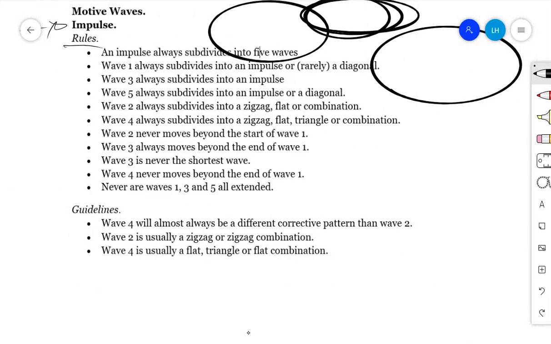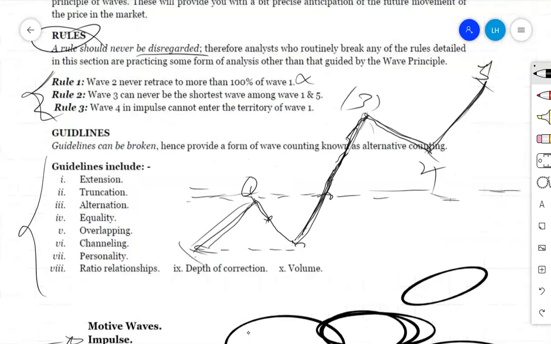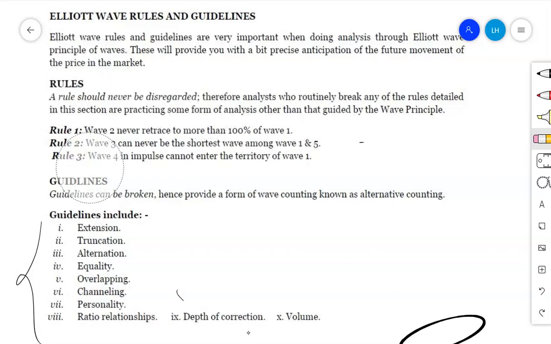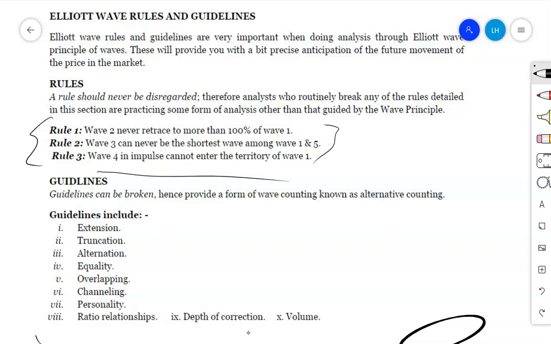Mainly an impulse has several rules. You will find those major rules that we usually cover at the basic level, all of those 3 rules covered at the basic level. Usually we discuss the rules about an impulse. Therefore, if you think that those rules are everything when you are trading with Elliott wave, actually it's not true, because these are just part of an impulse.